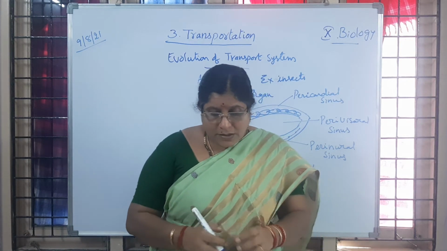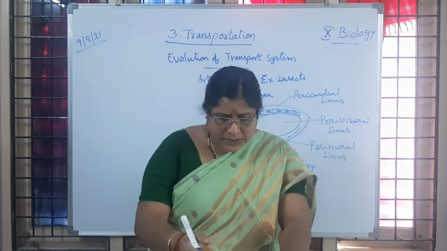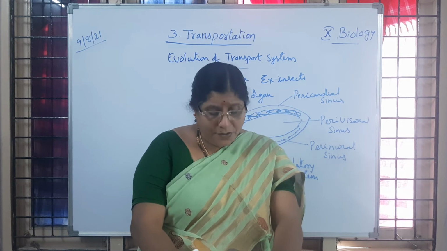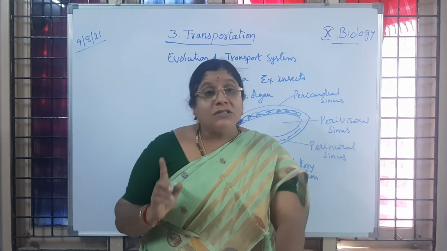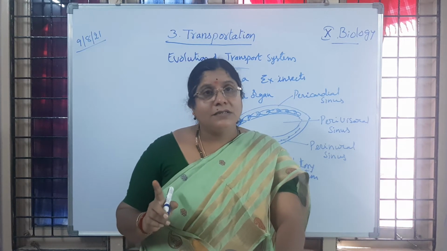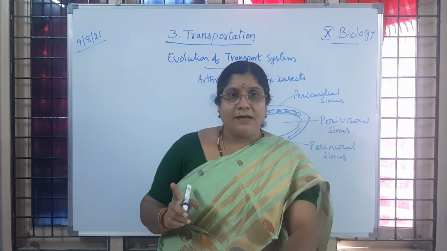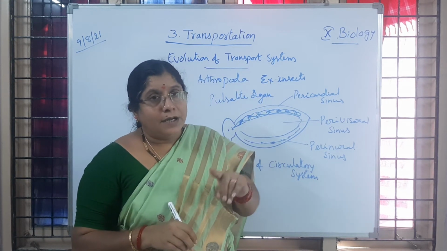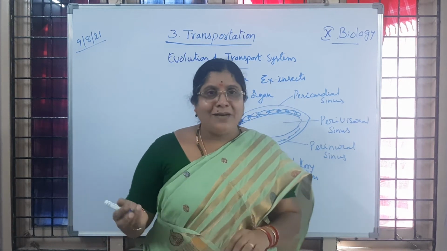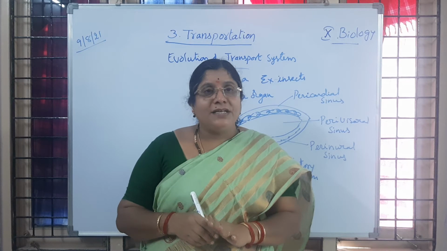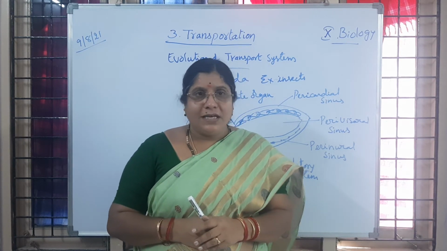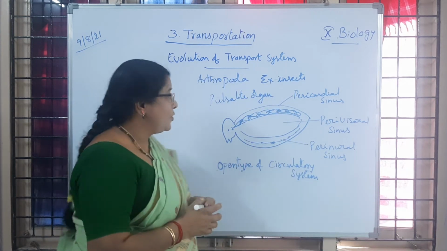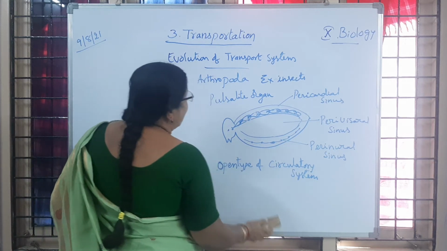Have you followed? So this blood is helping in transporting food material. Whereas oxygen is directly supplied to the cells through tracheal respiration. Is it clear to children? There is no coordination between respiration and circulation. Whereas in higher animals, there is a close relation of the transport system with the circulatory system. Is it clear to children? Now we will come to the next type of transportation, which we observe in all higher animals.